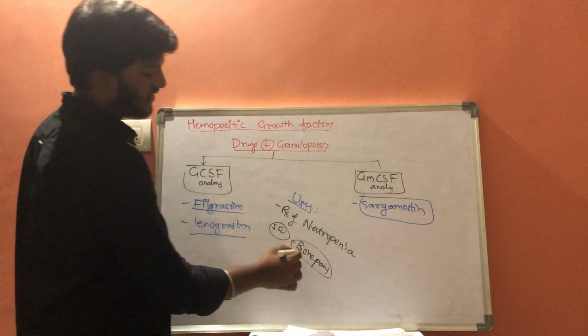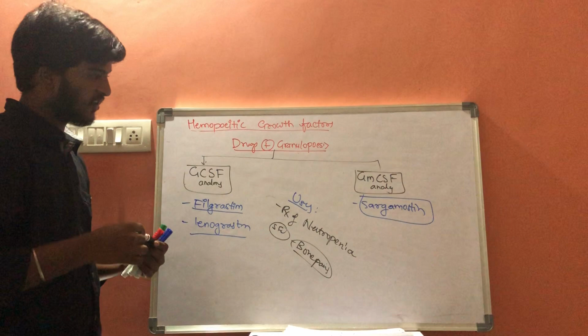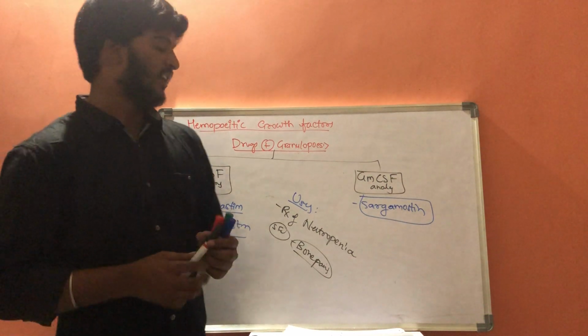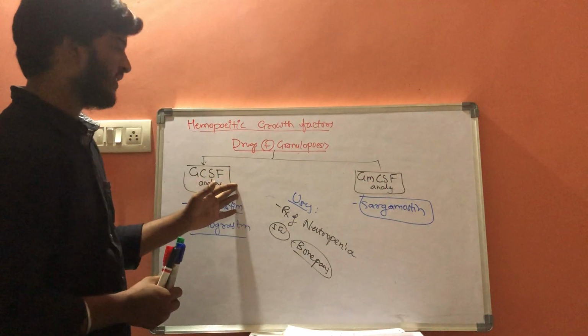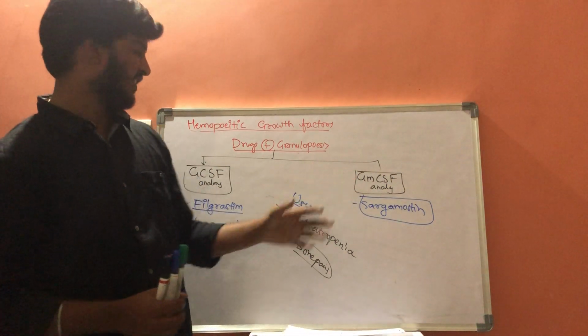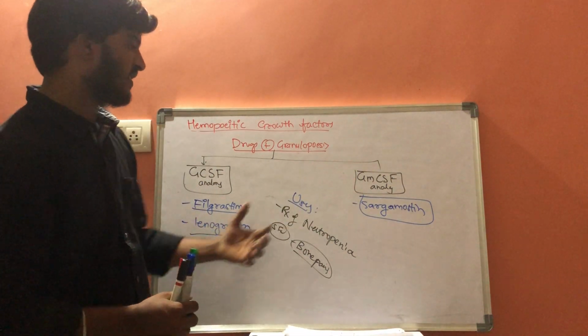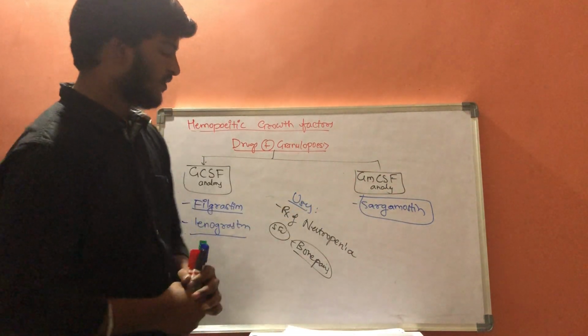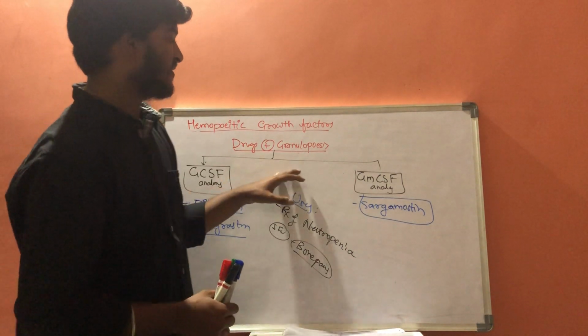So these are drugs which increase the granulocytes, like filgrastim, lenograstim, and sargramostim.